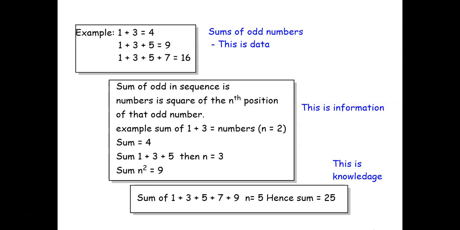How many numbers did we add here? n is equal to 2, and the sum is 4. So basically it is the square of 2. What is the square of 2? It is 4. Now if we add 1 plus 3 plus 5, how many numbers are we adding? 3. And what is the square of 3? 3 threes are 9. So the sum of these three odd numbers follows the rule n square, which is equal to 9.